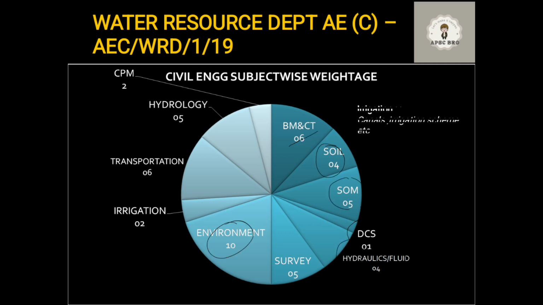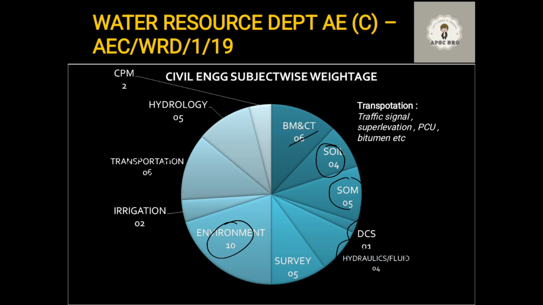Okay. Next subject, transportation. When you are preparing for PWD and others, transportation is very important. Even in this paper, you see there were a lot of questions, 6 questions from transportation. There were questions on traffic signals, super elevation. So when I am saying super elevation, the entire geometric design part is very important. The cambers, the slopes, gradients, these are very important. Extra widening, stopping sight distance, overtaking sight distance. The entire geometric design section is very important.